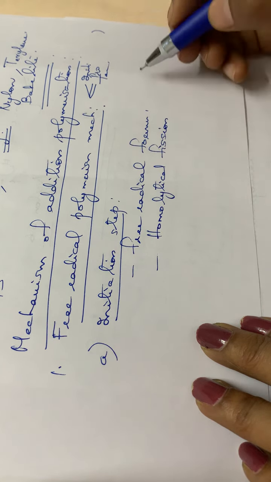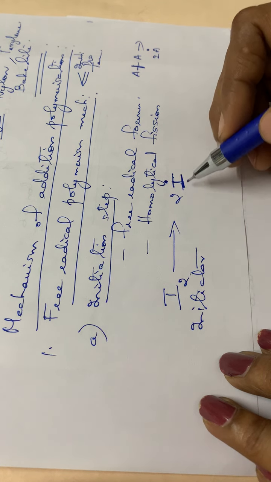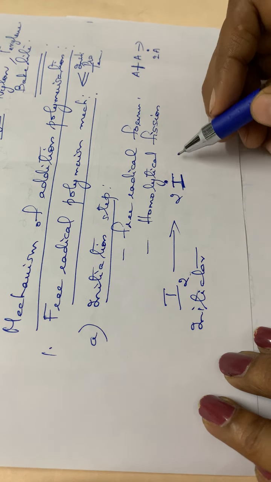And what happens to this initiator? I2 gives 2 I dot, not iodine, this is an initiator. So it will split and give 2 I dots. These I dots are free radicals. So this is the free radical formed in the first step, that is chain initiation.